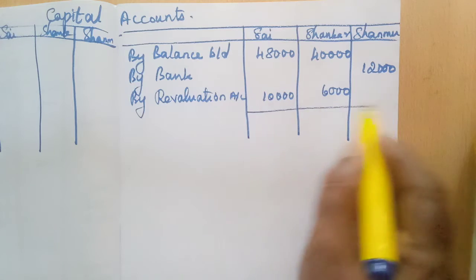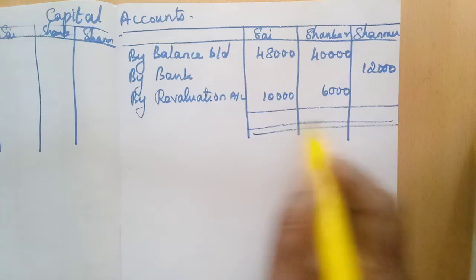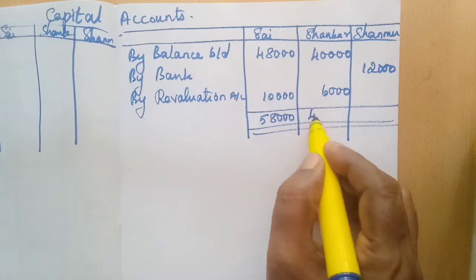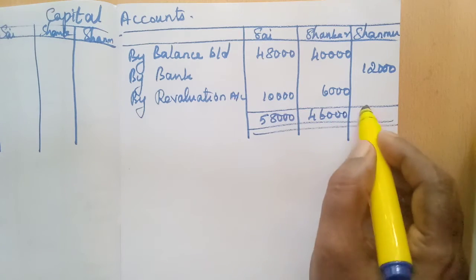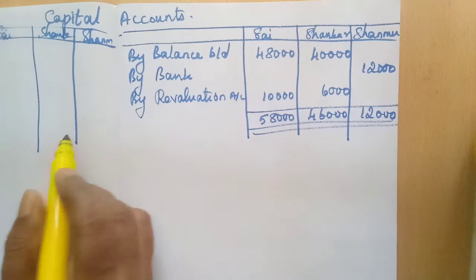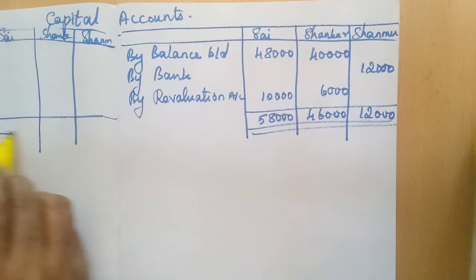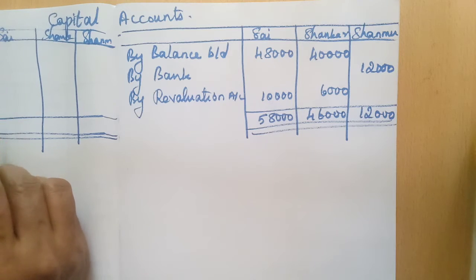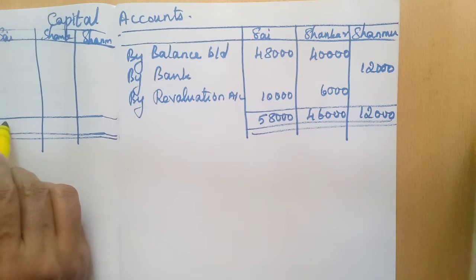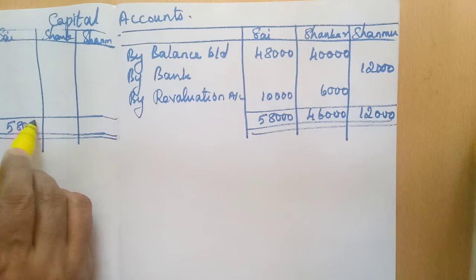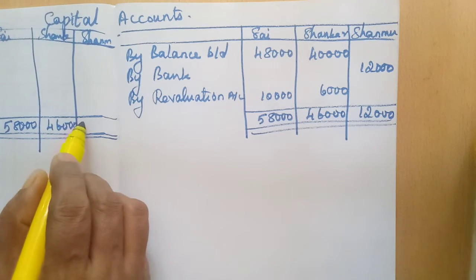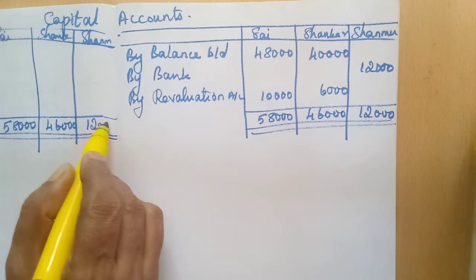Now we will close the accounts. Here 58,000, 46,000, 12,000. The same amount we can write here also. Okay, 58,000, 46,000, then 12,000.